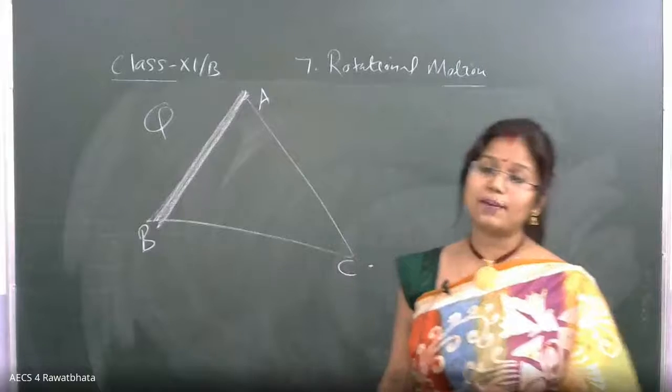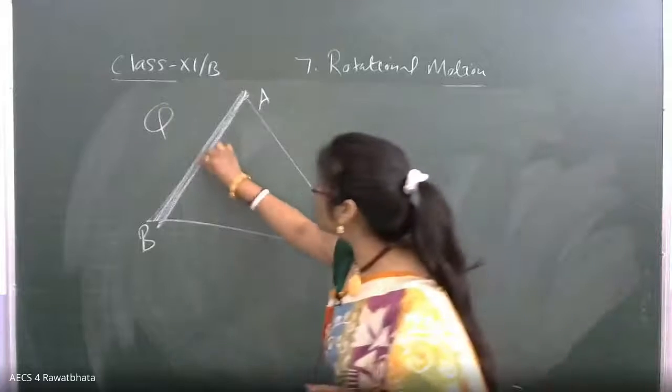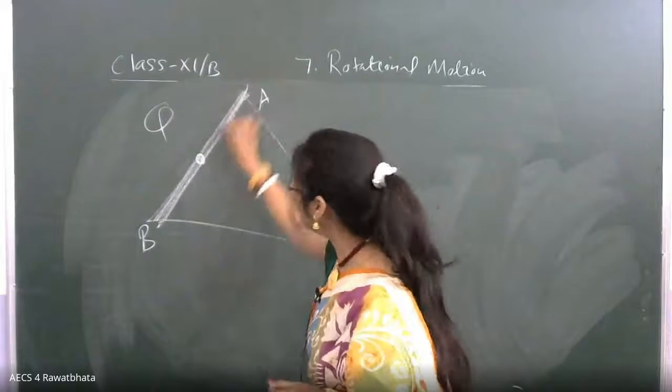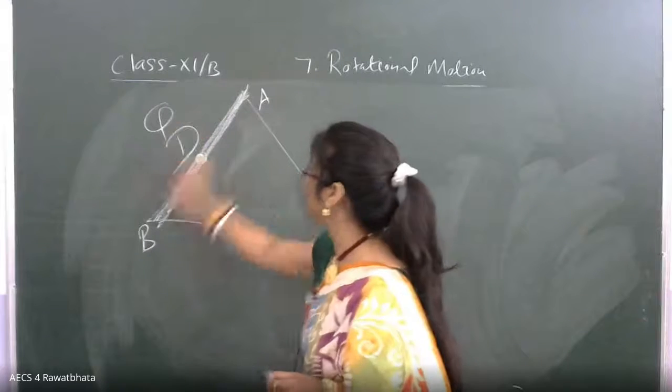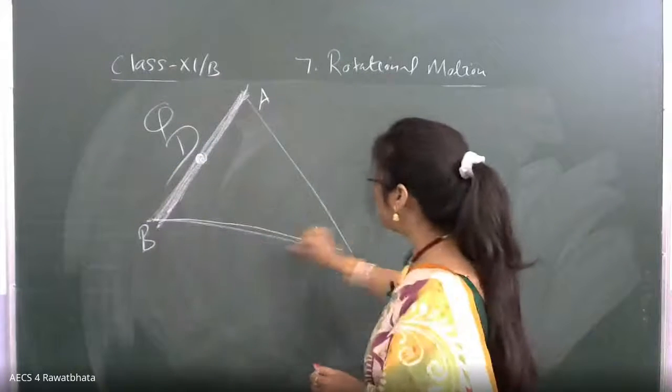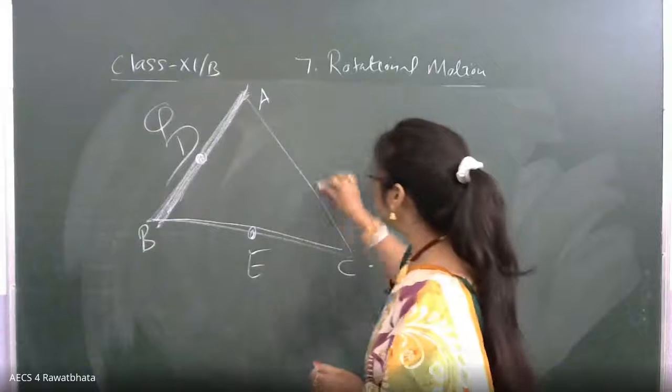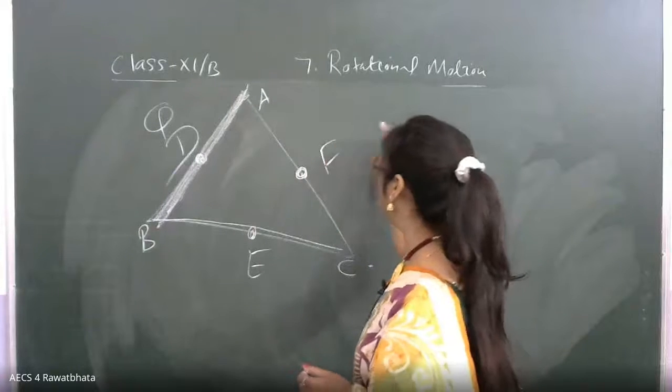Half of AB, yes. Half of AB means the midpoint of AB. So for this particular strip, the center of mass will be somewhere here. In the case of BC, the midpoint is here, E. In the case of AC, it will be at F, dear.